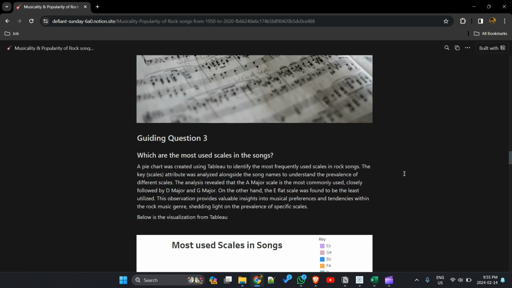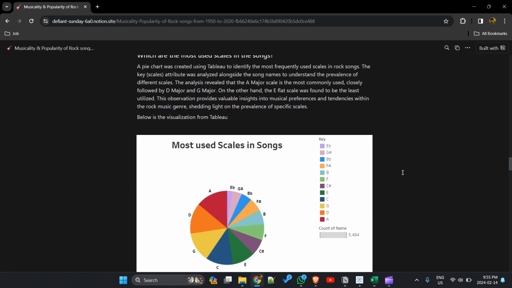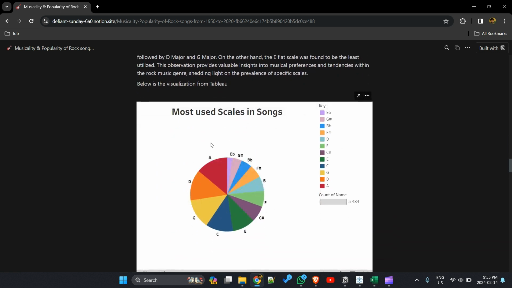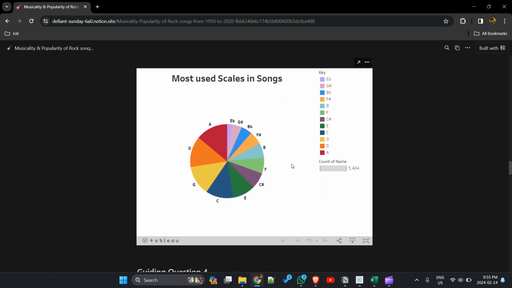And for the third guiding question: which are the most used scales in songs? For this visualization, I used Tableau to create a pie chart, and I took the count of the songs with the keys. The main insight from this visualization is that A major is the most used scale, followed by D major and G major. The least used scale is E flat, with the second least being G sharp.